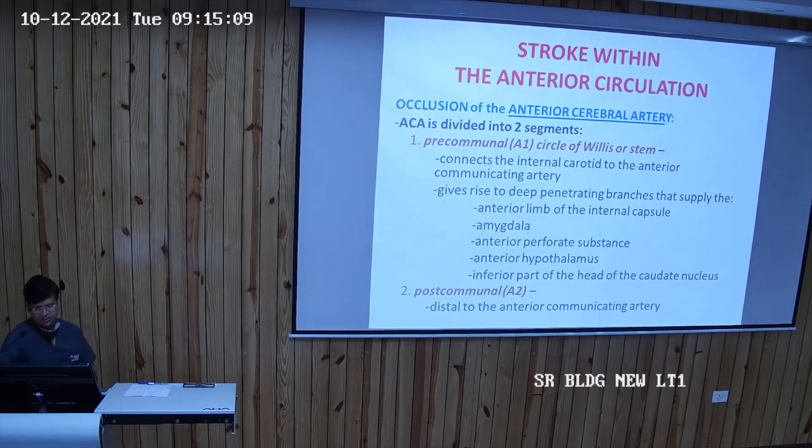It gives rise to deep penetrating branches which supply the anterior limb of the internal capsule, amygdala, anterior perforate substance, anterior hypothalamus, and inferior part of the head of the caudate nucleus. So these are the brain parts supplied by the A1 segment of the anterior cerebral artery. A stands for anterior cerebral artery, M stands for middle cerebral artery, and P stands for posterior cerebral artery. And the A2 is the post-terminal, that is distal to the anterior communicating artery.